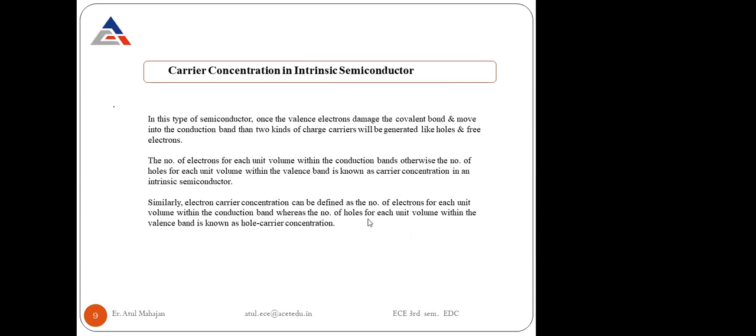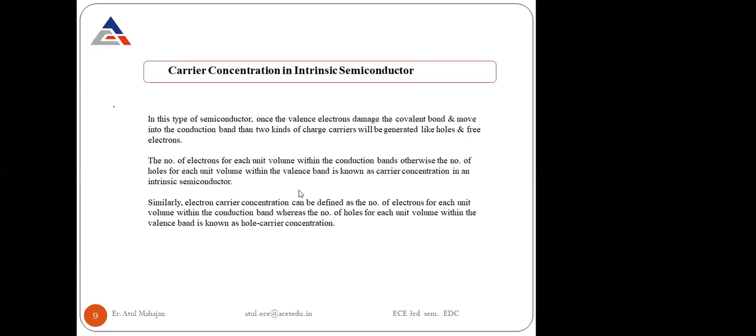Then we have the carrier concentration in intrinsic semiconductors. In this type of semiconductor, the number of electrons for each unit volume within the conduction band, otherwise the number of holes for each unit volume within the valence band, is known as the carrier concentration in an intrinsic semiconductor.